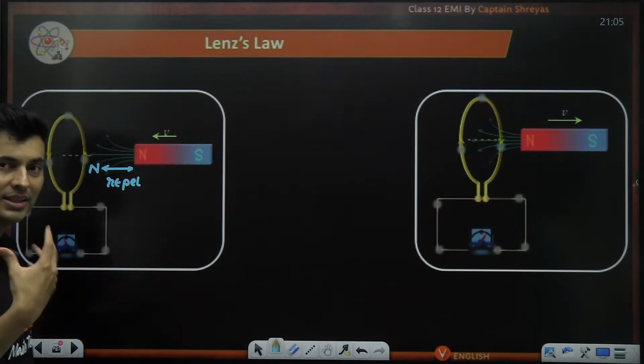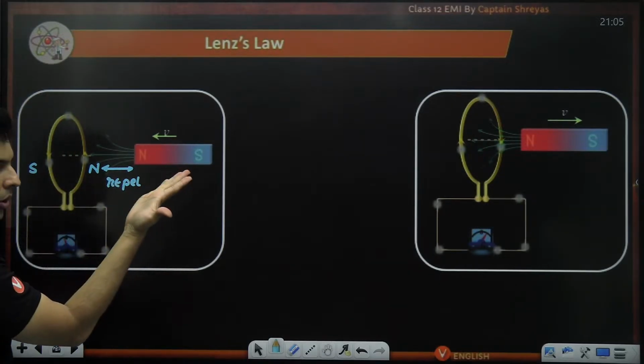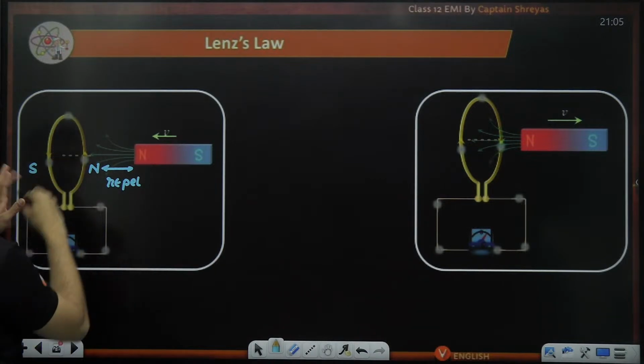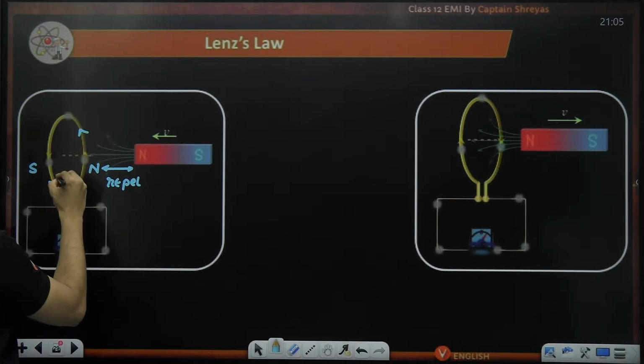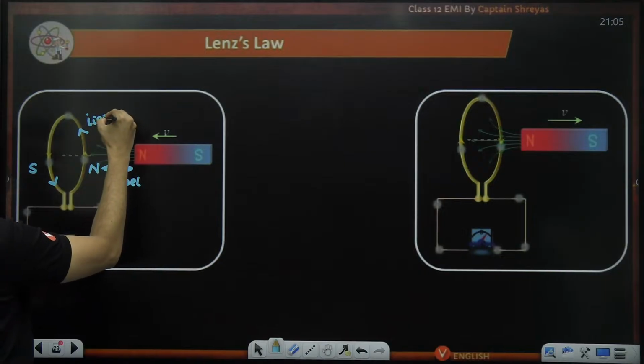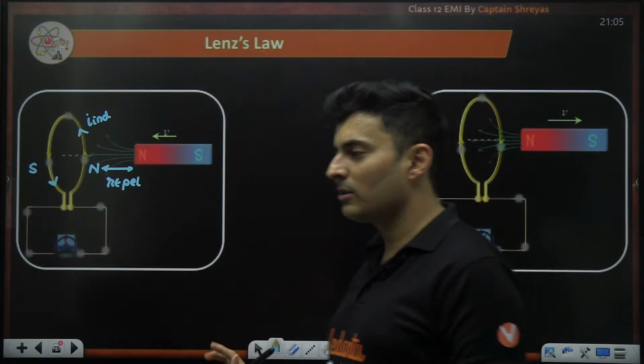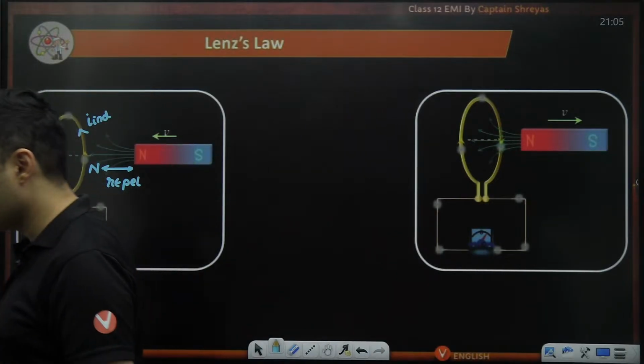In order to find this polarity, hold your thumb from south to north. Your fingers will curl like this. So automatically the current direction which is induced, you have obtained. It's so easy. All you have to do is always oppose whatever is happening.